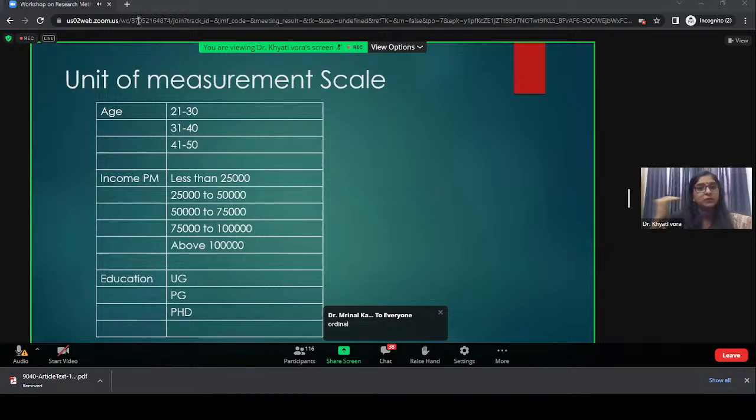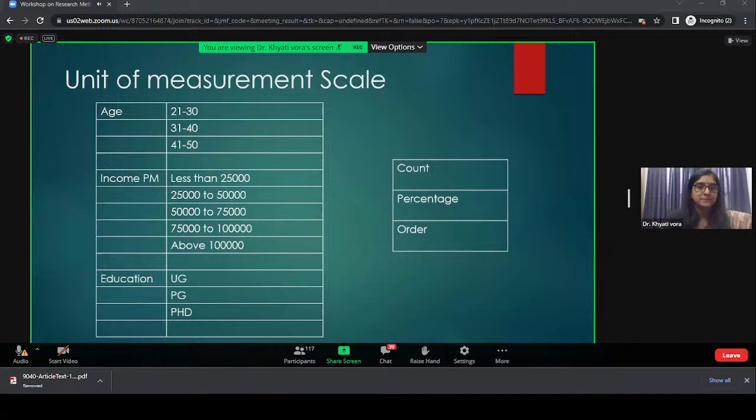You can say that somebody who is earning a per month income from 25 to 50 has maybe a lower standard of living than somebody who has 50 to 75, or somebody is more rich or poor. Somebody is more educated with their PhD, UG is less educated, so some inferences you can still draw. Correct. But in education, UG, PG, PhD, and professional, it automatically becomes nominal. It will not stay as an ordinal data, because profession is one of the categories. You cannot compare PG and profession like that. It's an education system that is giving you a certification.